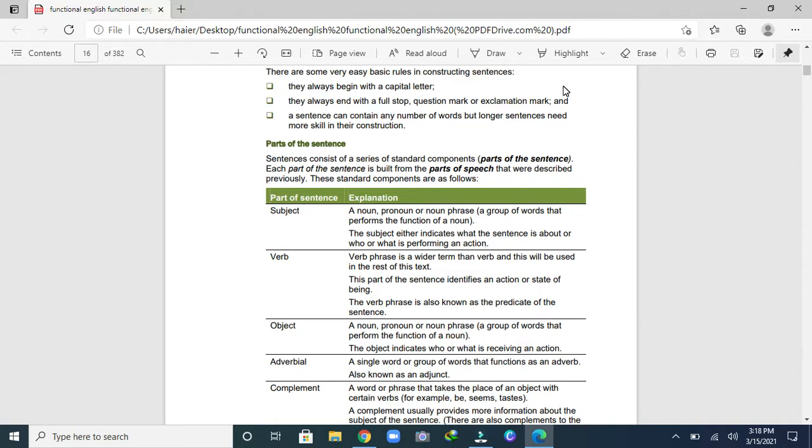Yes. Next, object: a noun, pronoun or noun phrase, a group of words that perform the function of a noun. The object indicates who or what is receiving an action. Receiving is very important. Receiving an action. Got it? Any action we are talking about. So the thing could be a noun, pronoun or noun phrase. The object indicates who or what is receiving an action.